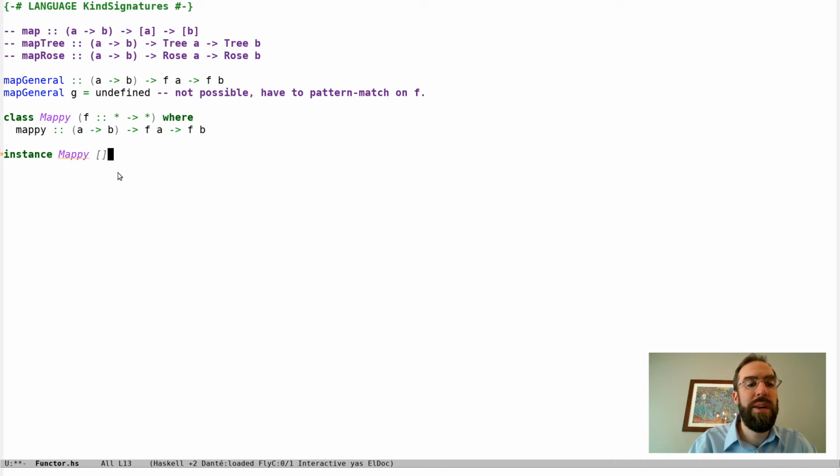Right, we saw before that we can write list of A as this thing applied to A. And so this is the part we want to put here. Well, mappy now is just going to be the standard map function. If we had a data type of trees, let's say tree A, where empty is a tree A and we'll call it node has an A and a tree A and a tree A, gives us a tree A.